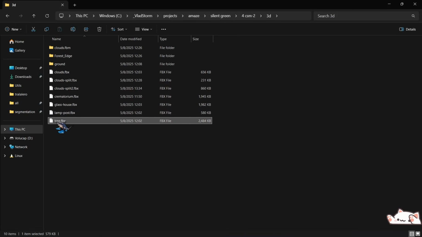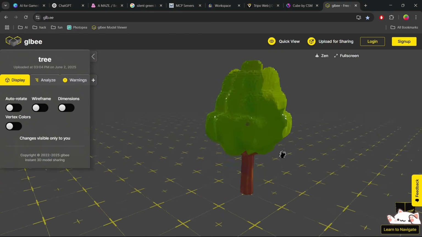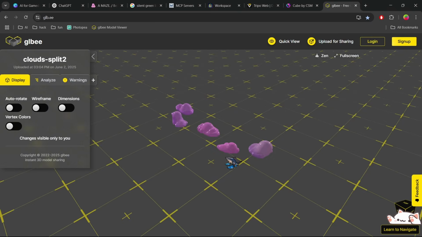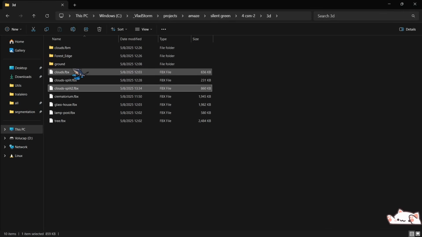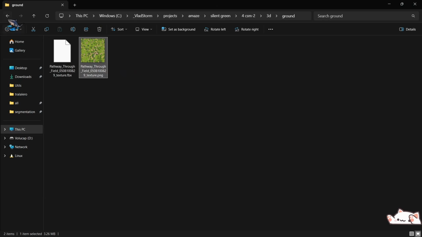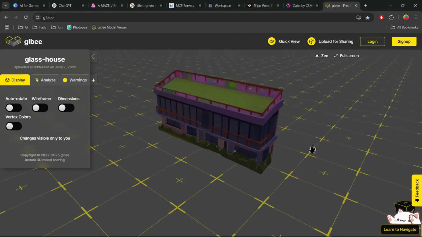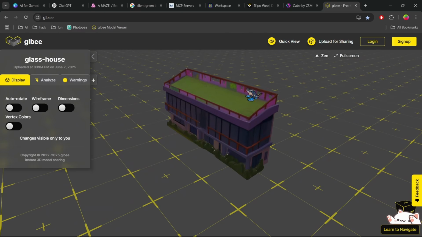If we go to another generation of the tree, this is going to be another variation of the tree, and so on. We have a model of the clouds, the ground, and the glass house. So now we generated different parts of the level.